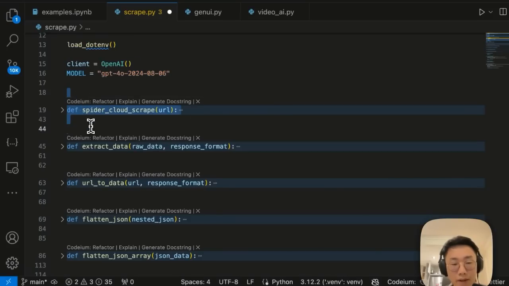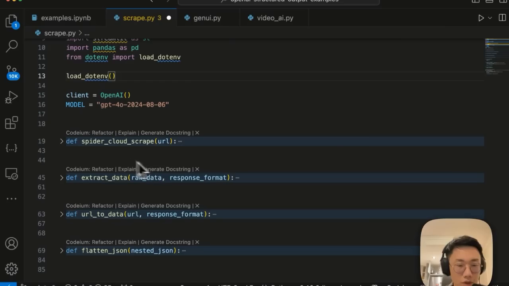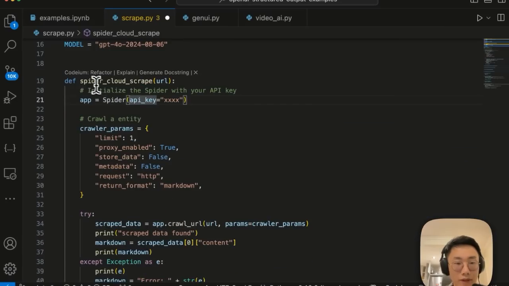One is I will use Spider Cloud, which is a web scraping service, to get a markdown format of the web HTML, and then use OpenAI to extract structured data. And in the end, I'm going to do some data transformation to make sure everything can be displayed properly in a table format. So firstly, I will create a function called Spider Cloud scrape.